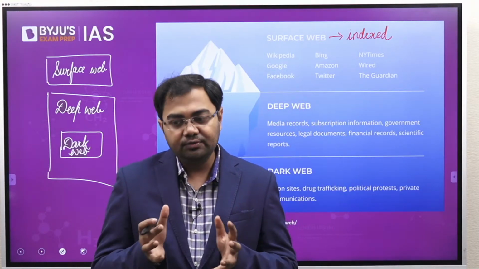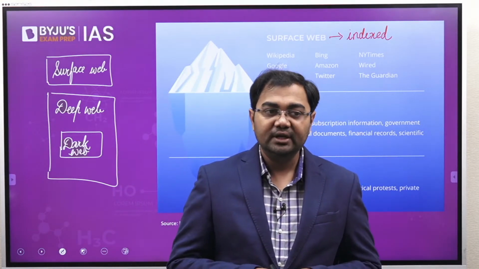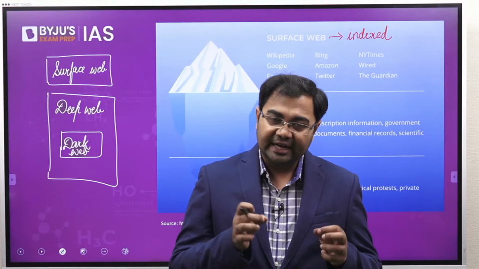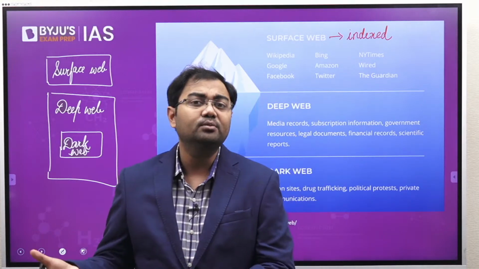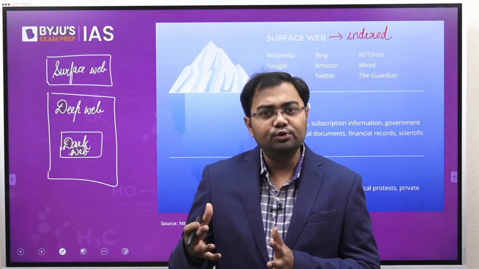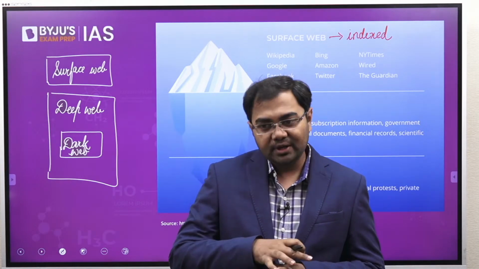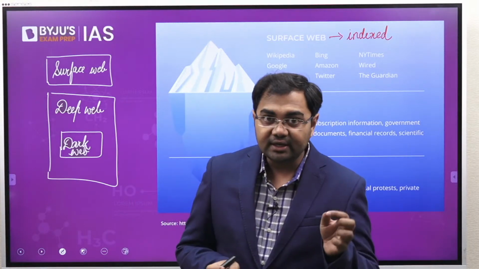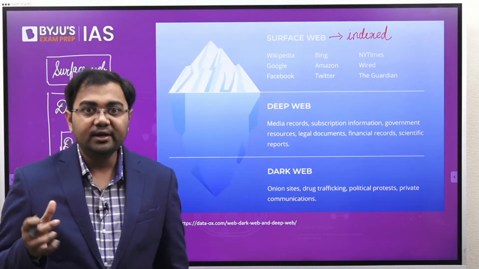So in this manner we try to keep it hidden, and that's why a lot of illegal activities do happen through the dark web. That's why they have become a menace for government agencies all across the world. That's why we have a problem with the darknet. Although the darknet can be used for, let's say, even political protests or any kind of planning like this, because they do not want the authorities to know, otherwise action can be taken against them. So all these things which we completely want to be hidden away will be a part of the dark web. This is how surface web, deep web and dark web are different.